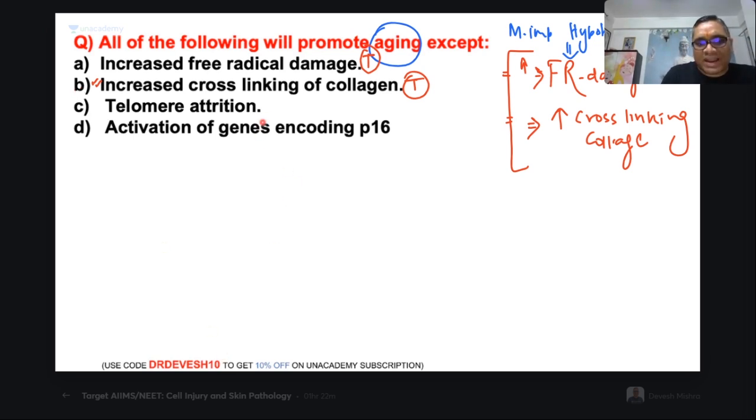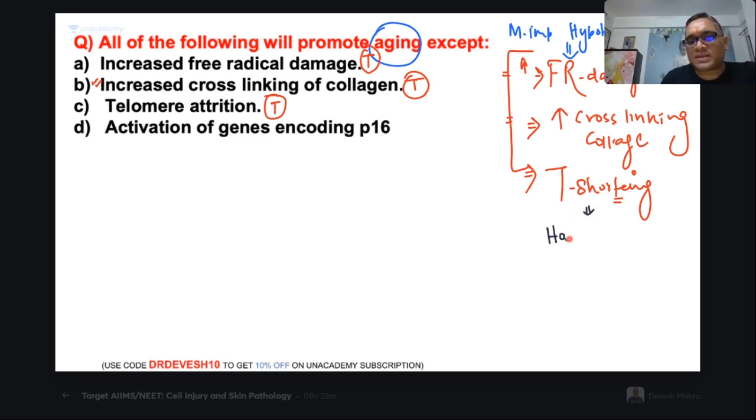Third statement is telomere attrition. It's simply telomere shortening. So whenever you see telomere shortening, that is also associated with aging, right? They are present at the end of the chromosome, and with cell division, they will be getting shorter and shorter, and after some time they will all be eliminated and the cell will be dead, right? So telomere shortening is also associated with the Hayflick limit. Just remember, because this was a question in the same exam. Hayflick limit means a cell can divide only a limited number of times. This limited multiplication is 40 to 60 times.